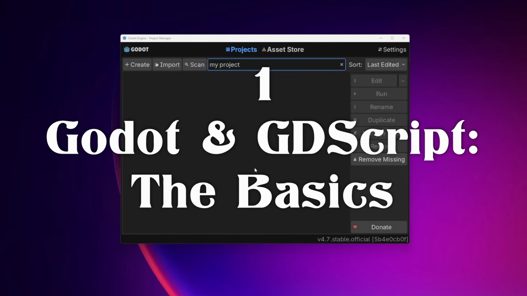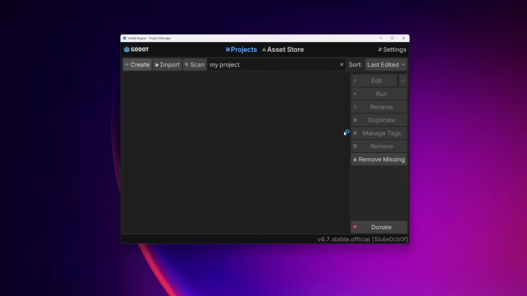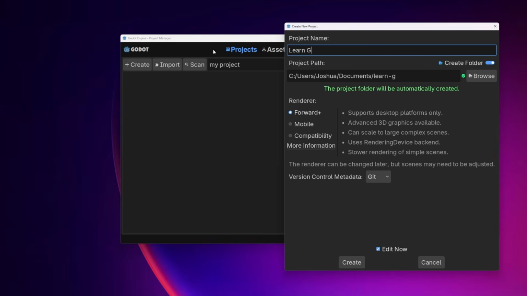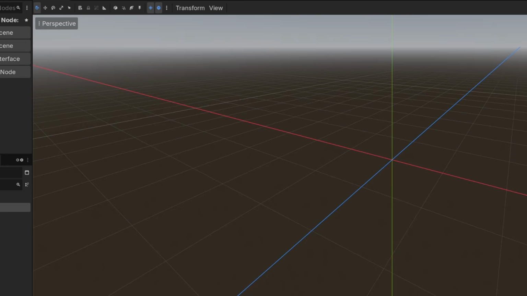So when you open up the Godot executable, you get something like this. You can create a new project, which is what we're going to do. Don't worry about any of the settings here. We're just going to give it a name. I'll call it Learn GDScript today. I'm going to click on Create. This should take us to the Godot engine. Let's have a look here.